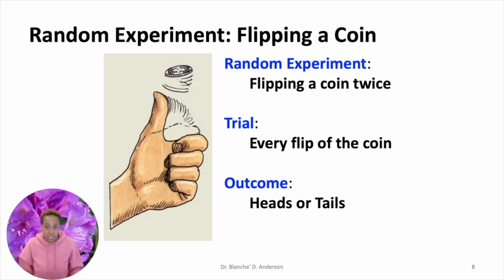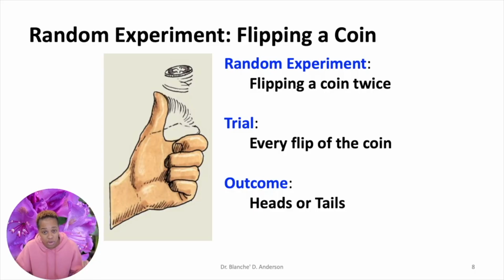So we have a random experiment. I want you to flip a coin one time. Remember, your random experiment is whatever the thing is that you're asking the individual to do. The trial is flipping the coin. And then the outcome, we know when you flip a coin, you're either going to get heads or tails.